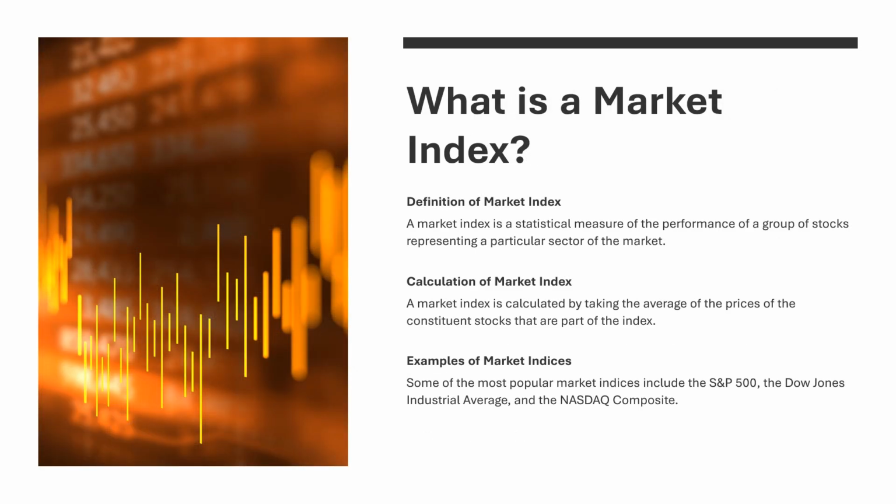What is a market index? Definition of market index. A market index is a statistical measure of the performance of a group of stocks representing a particular sector of the market. Calculation of market index. A market index is calculated by taking the average of the prices of the constituent stocks that are part of the index. Examples of market indices. Some of the most popular market indices include the S&P 500, the Dow Jones Industrial Average, and the Nasdaq Composite.